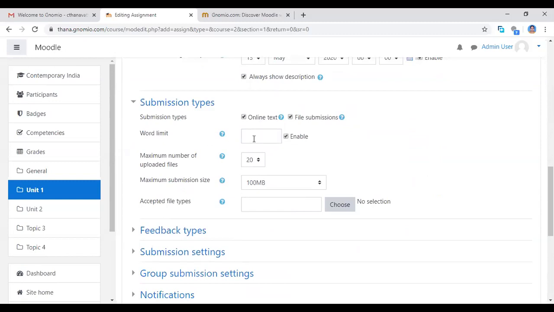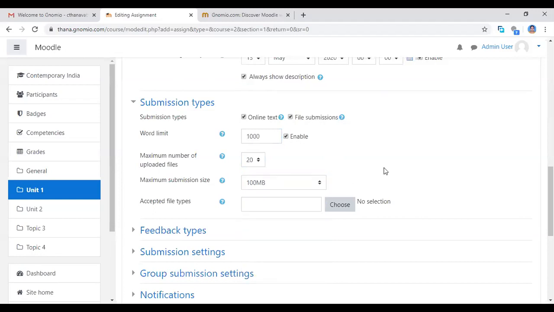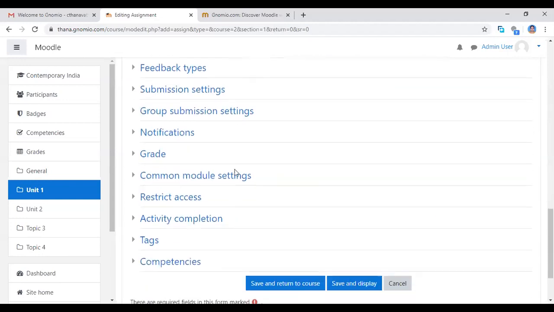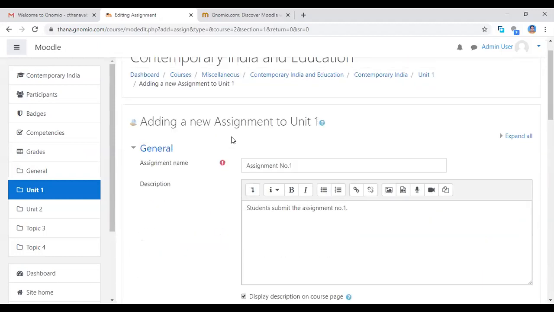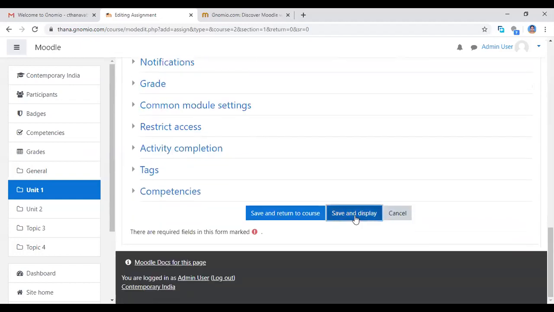Word limit, if you want to give 1,000 words only, you give that word limit, and the maximum number of uploading files, you can change. See here maximum submission size allowed only 100 MB. This is the maximum size of the files, and accepted file types you can set, but this is not needed. Now I'm showing the demo to you at the basic level only. Now I give the assignments, then you click the save and display button.